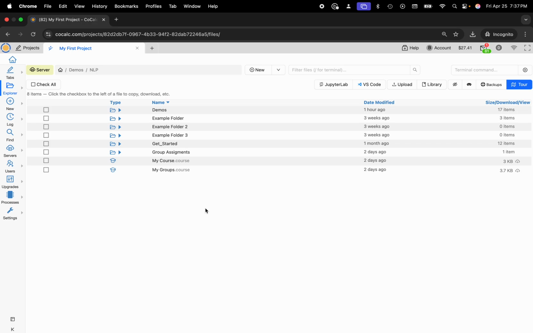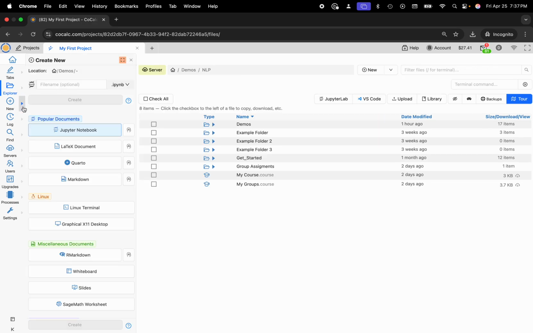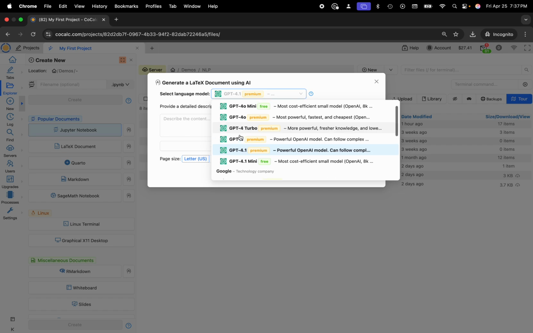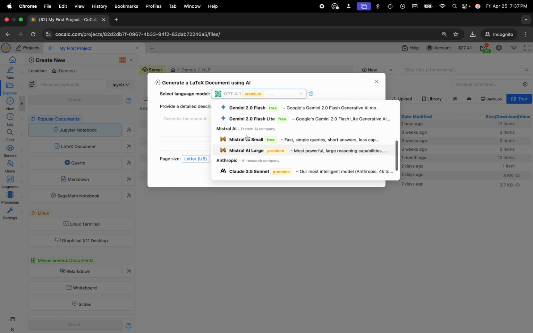And what I'd like to do right now is head over to the flyout panel next to the plus new button. So I'll click on this arrow right here. And next to LaTeX document, I'll click on the AI assistant. Select my language model of choice. So there are various models available from OpenAI, Google, Mistral, and Anthropic.